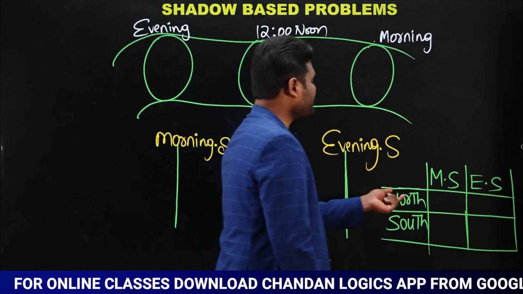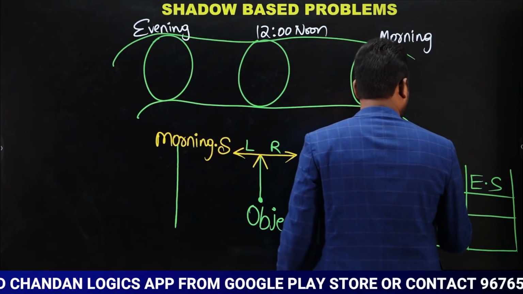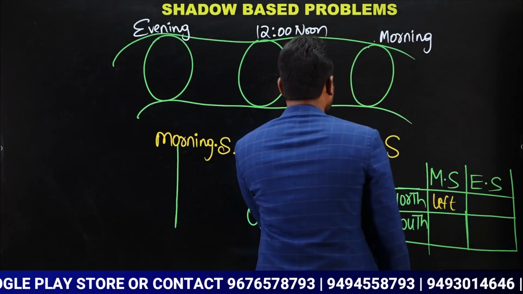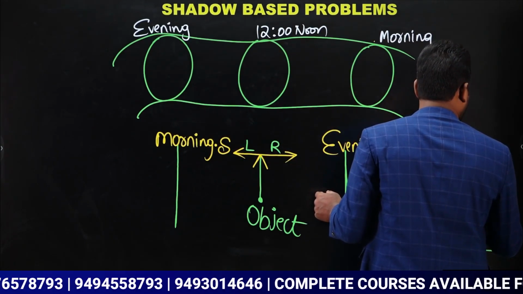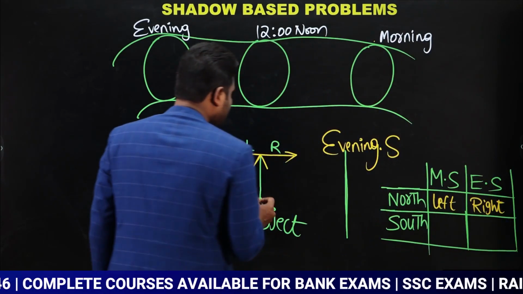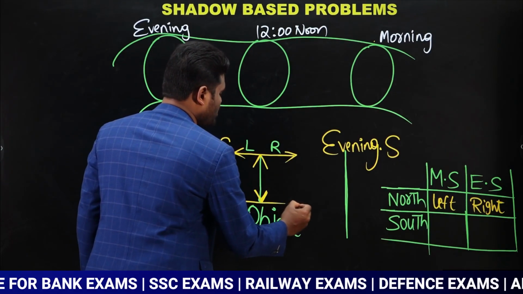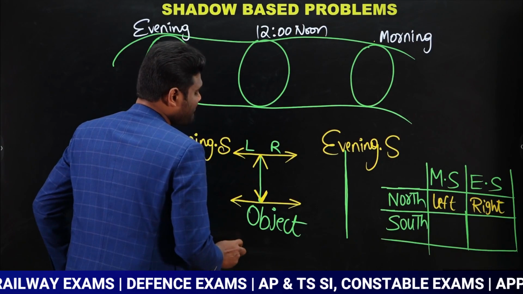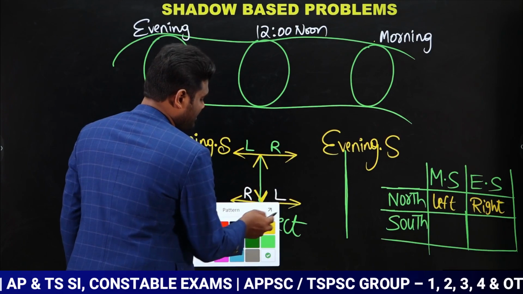Now observe here. When the person is facing towards north, morning shadow is on the left of person, yes or no? Morning shadow is on the left of person, yes. Evening shadow is on the right of the person, yes. Similarly, let us say when the person is traveling towards south direction, then what happened? Now this is going to be left and this is going to be right, yes or no? This is left and this is right.